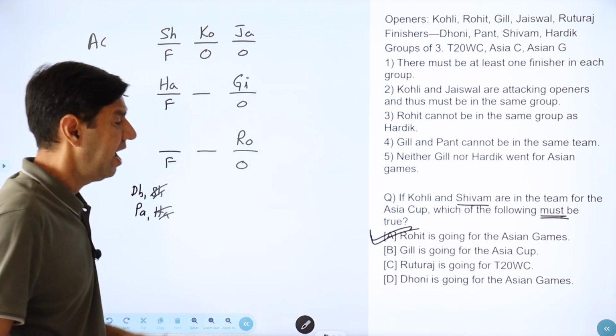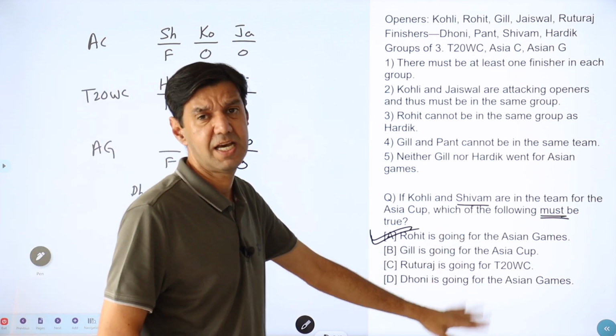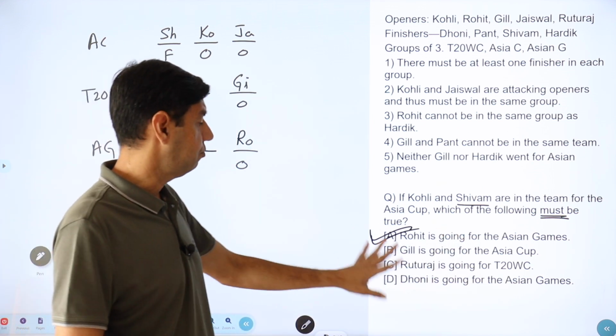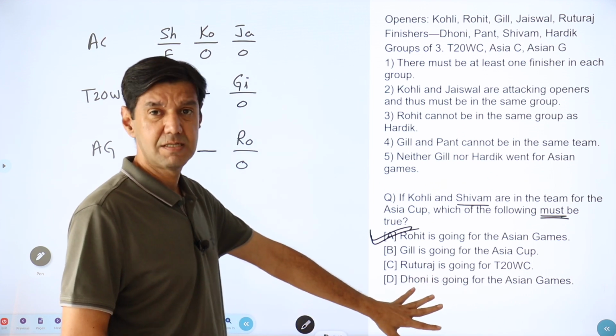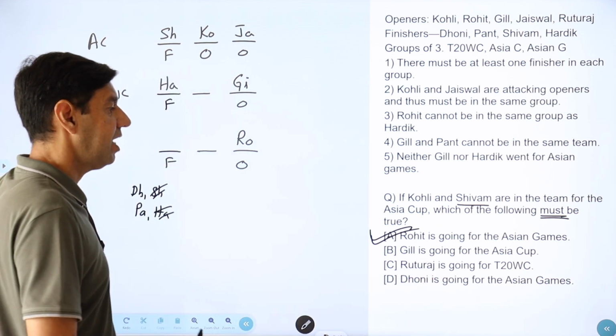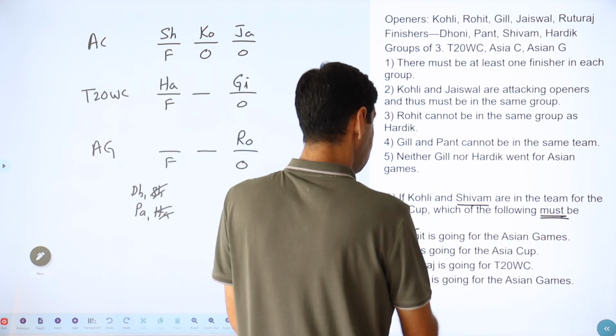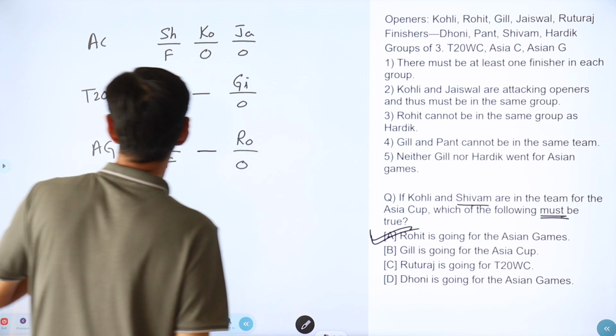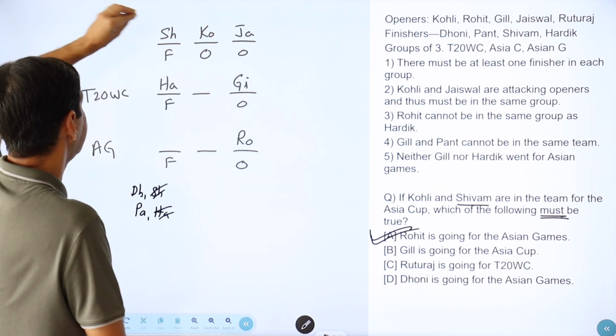This is my answer. In an exam, I am not going to check the other options. Right now, I am doing the others just to convince you or to show you that the others can be eliminated. Okay, so what did we say? How do we eliminate them? Do I have to make them true? No, try to make them false. Gill is going for Asia Cup. Don't send Gill for Asia Cup.